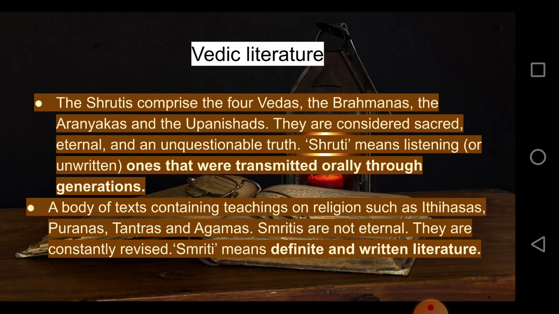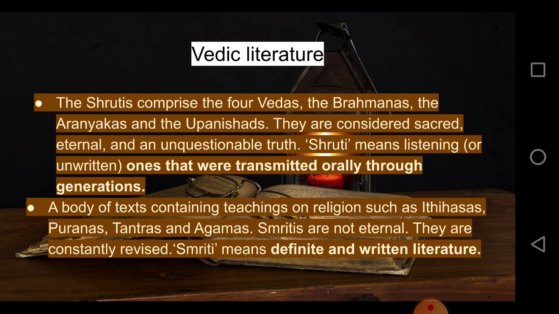Shruti means listening. So these were transmitted orally through generations. So it comprises of Vedas, Brahmanas, and Aranyakas and Upanishads. That is the main books that they followed. So they combined into the Shrutis.